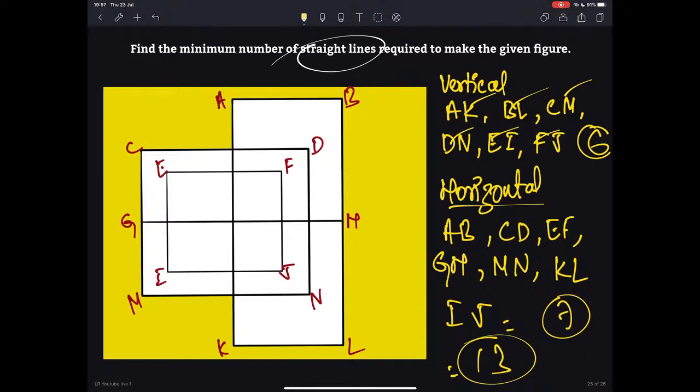So if you get questions like these, what you should do is first name them so that it will be easy for you to identify the lines, and you will also be able to identify whether you are repeating the same lines again and again or not.